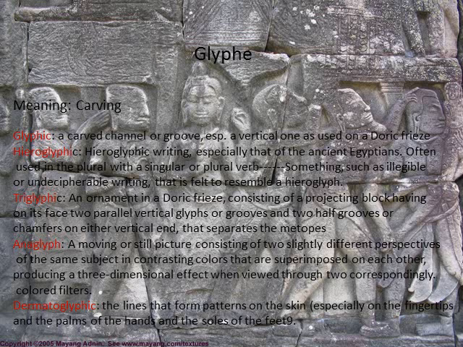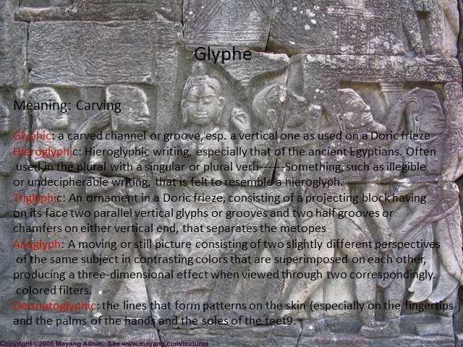The fourth example is anaglyph, which is a noun. It means a moving or still picture consisting of two slightly different perspectives of the same subject in contrasting colors that are superimposed on each other, producing a three-dimensional effect when viewed through correspondingly colored filters.